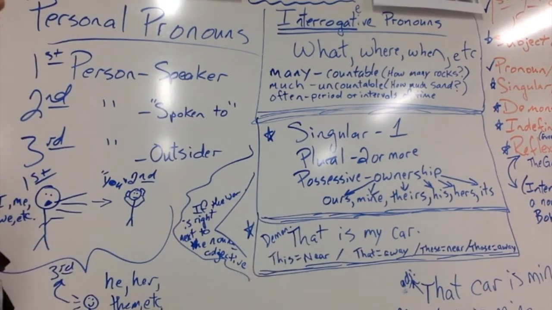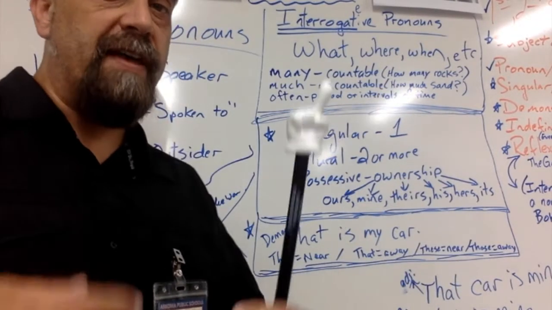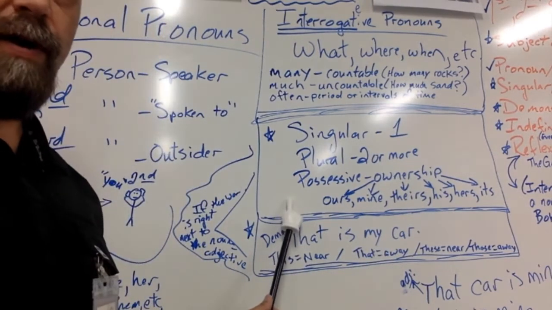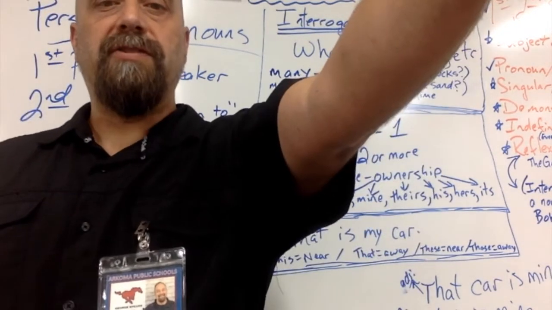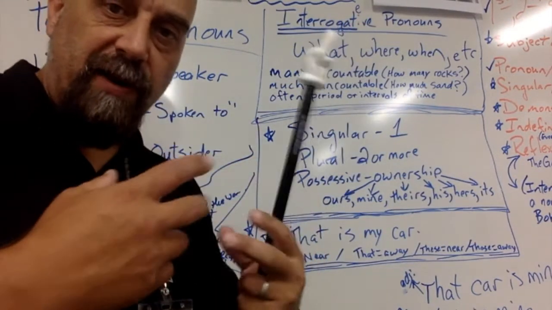Demonstrative pronouns: this, that, these, those. Just know that this and these is close. All right? These are my words. Those are Mr. Weatherford's words on the board, right? So just know the difference between near and far.